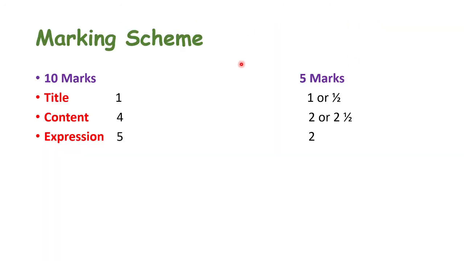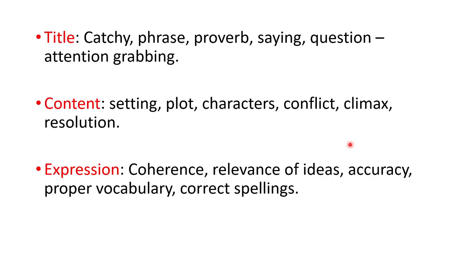Now we come to the marking scheme of writing a story. In case the story is of 10 marks, the title will be 1 mark, content 4 marks, and expression 5 marks. But since this year the story is going to be of 5 marks, the title will be either 1 mark or half a mark, then content 2 or 2.5 according to the marks given to the title, and then expression is of 2 marks. So this is the division of marks for this year.